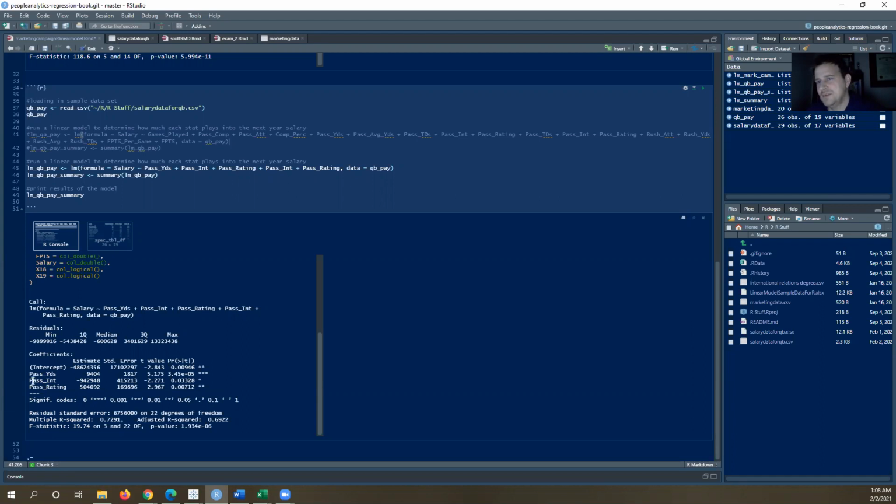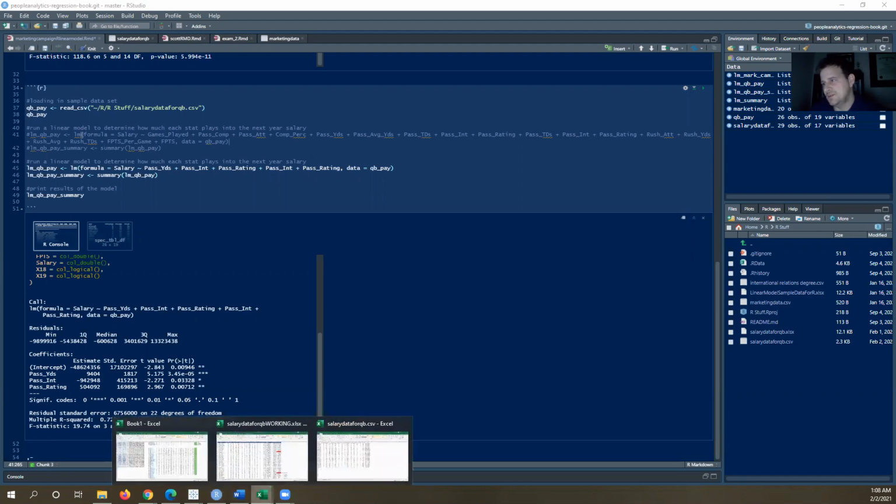And as you would imagine, getting interceptions will cost you salary. As you can see, it's almost $1 million for each interception, so it's pretty expensive. The model is fairly accurate. It's about a 0.7 R squared, whether adjusted or not. The reason they're so close is we really don't have that many variables, so the adjusted isn't going to be much different.